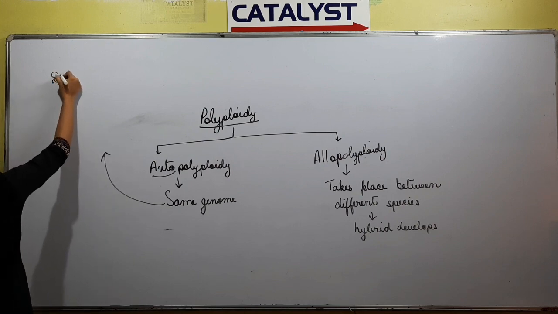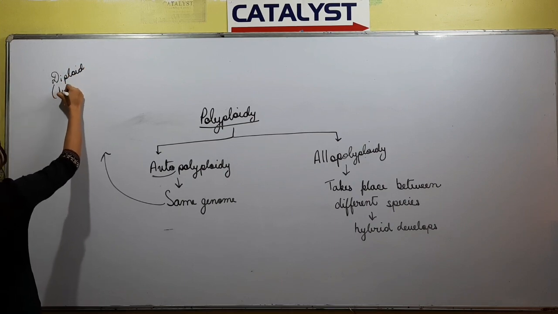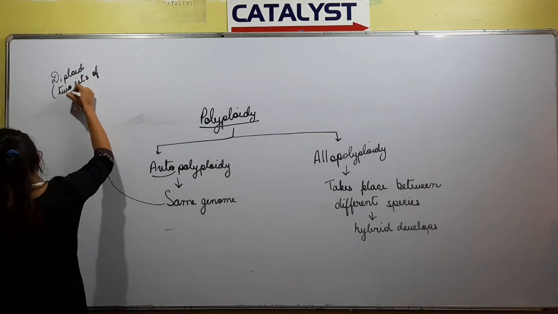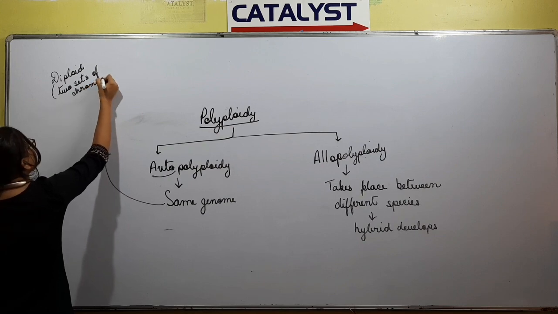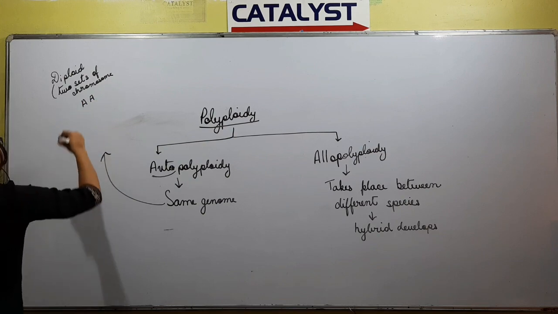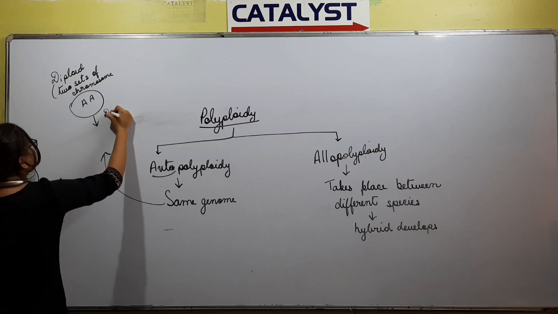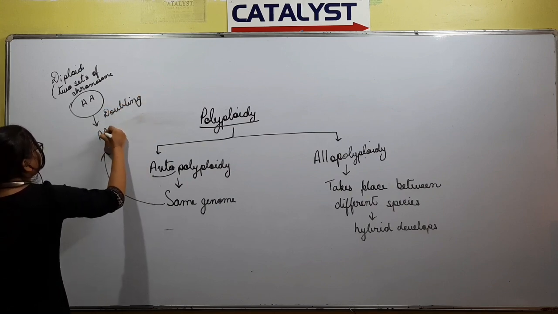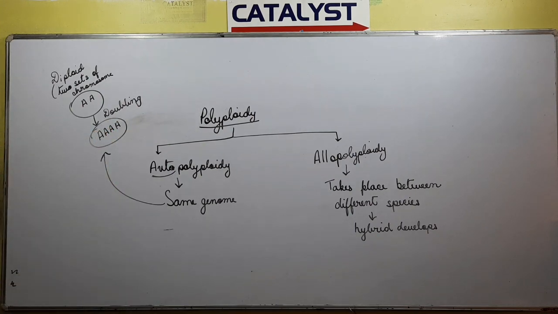This is the example. Suppose a diploid organism with two sets of chromosomes, where a single A represents a single set of chromosomes. They will double into A A. So this occurs within the same genome.